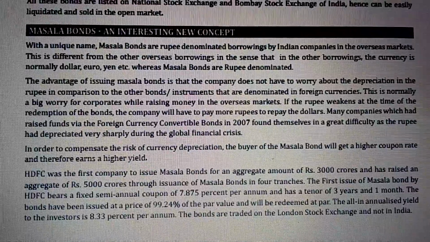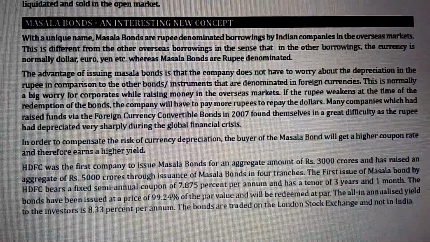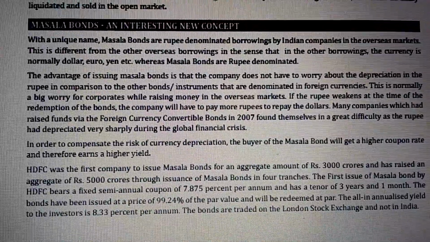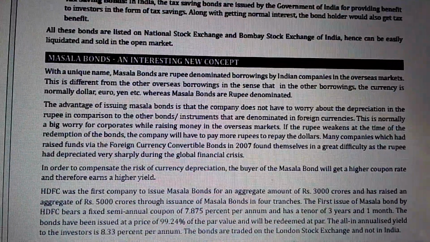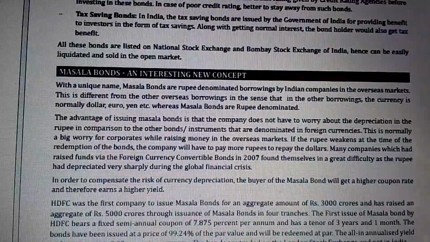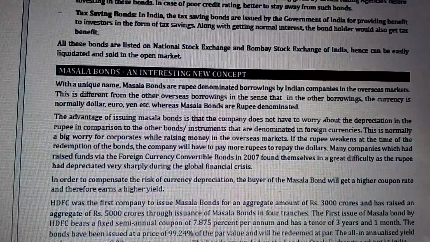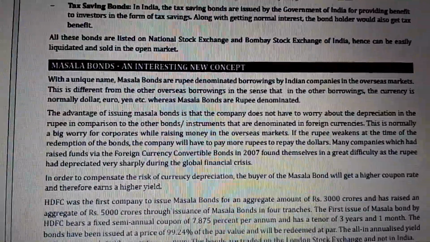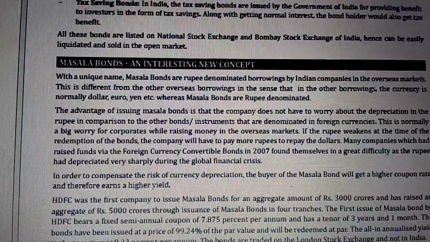The advantage of issuing masala bonds is that the company does not have to worry about the depreciation of the rupee, in comparison to other bond instruments that are denominated in foreign currencies. This is normally a big worry for corporates raising money in the overseas market. If the rupee weakens at the time of redemption of the bond, the company will have to pay more rupees to repay the dollars. Many companies which had raised funds via foreign currency convertible bonds in 2007 found themselves in great difficulty. The rupee had depreciated very sharply during the global financial crisis.